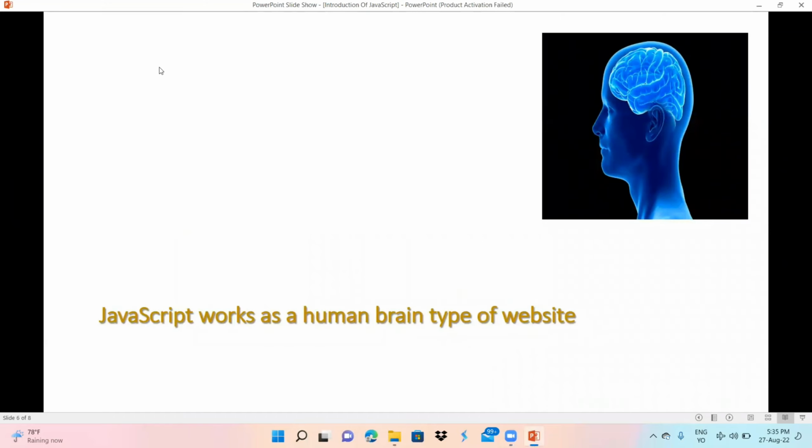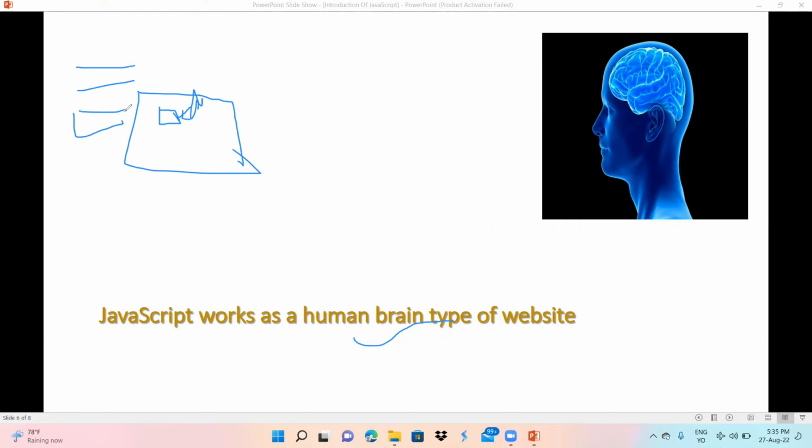JavaScript works like the human brain of a website. In any website, if you click any button, just like this is a button, and in this button there is a login, please log in here. In Facebook also, you type your password and email ID, and then you have a button for login. After login, you go to another page.